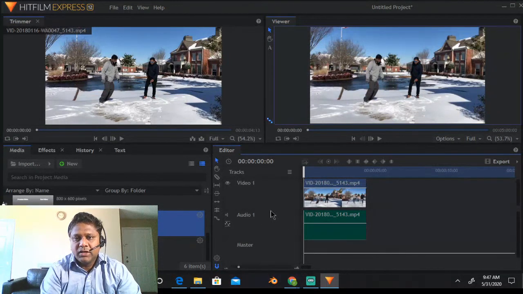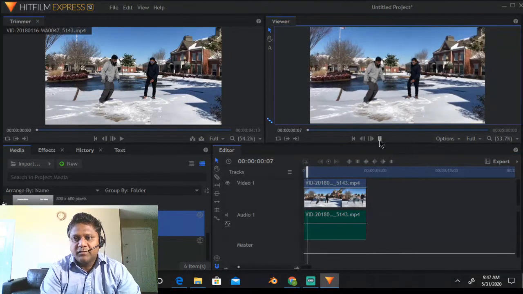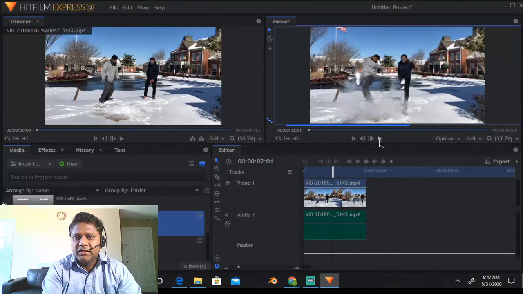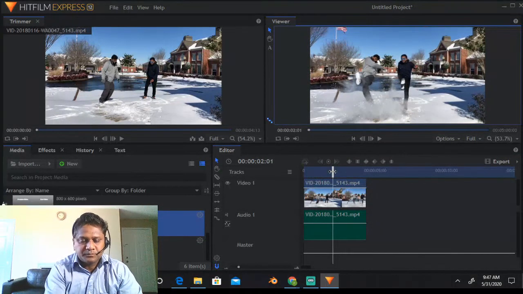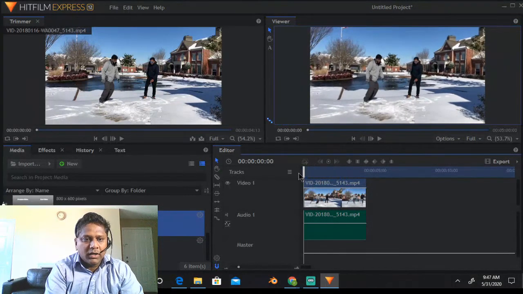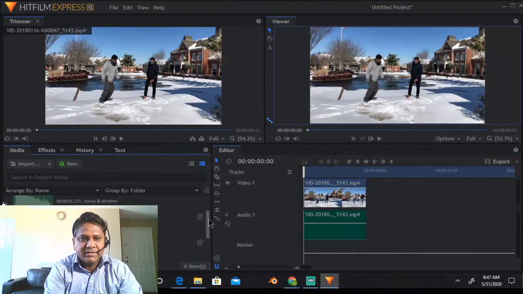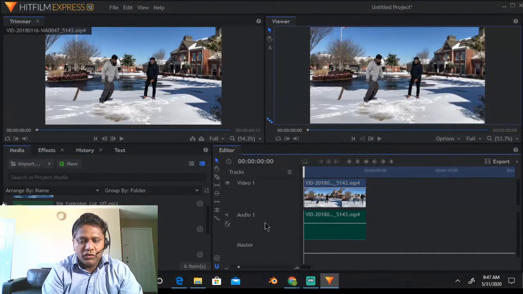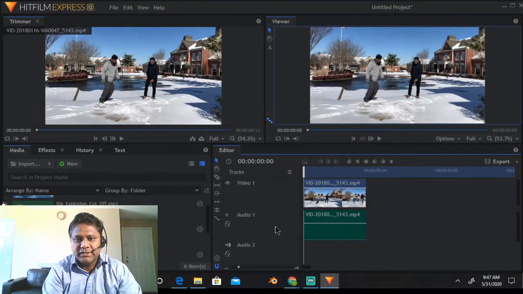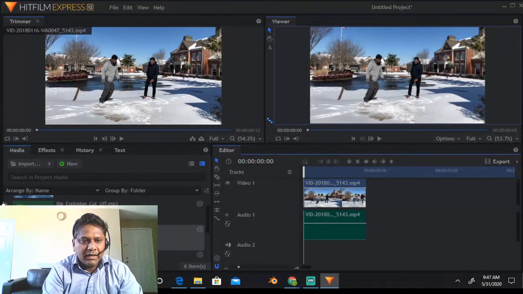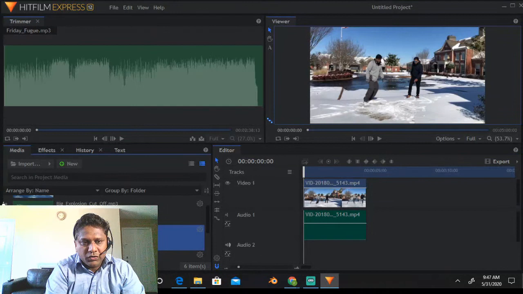Now if I play, there is no voice, because this is a muted track. Let me pull in an audio file now, so that we can mix it with this video. To add a new audio track, I'll right click on audio one and click on insert a new track. Here you can see a second audio track got inserted, and let me pull this audio file in here.